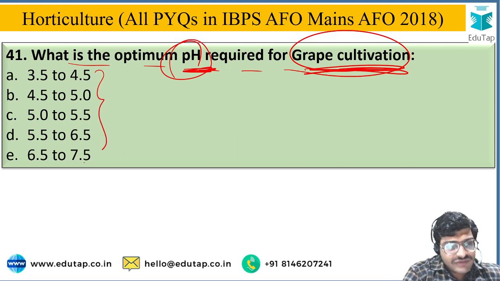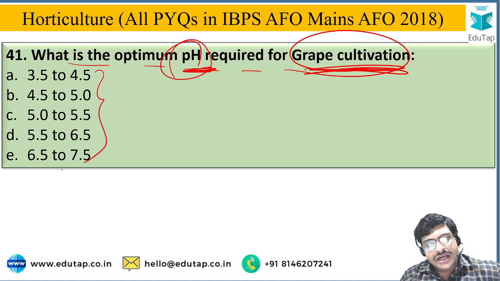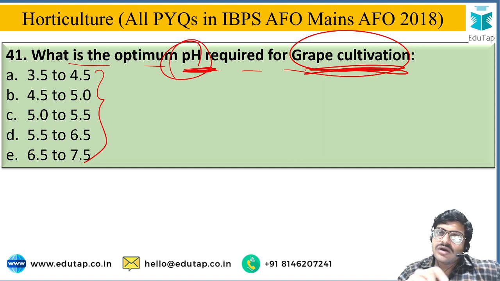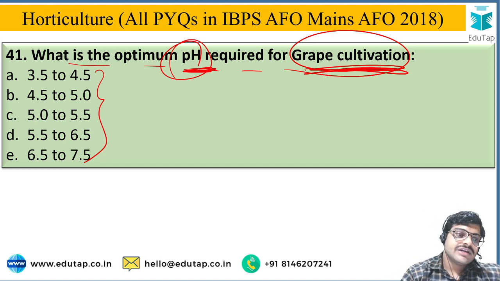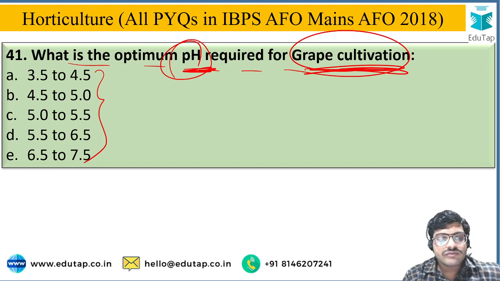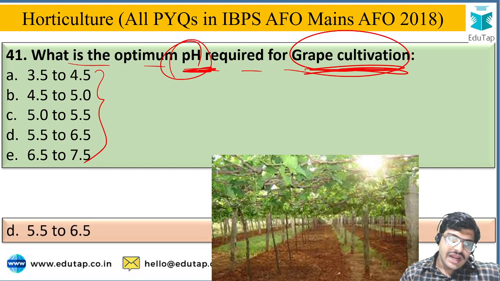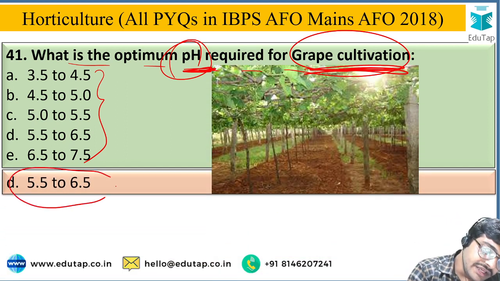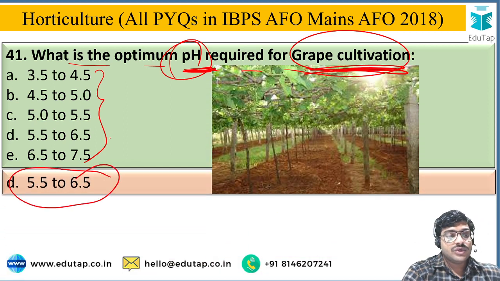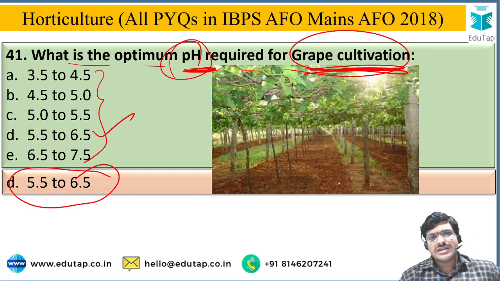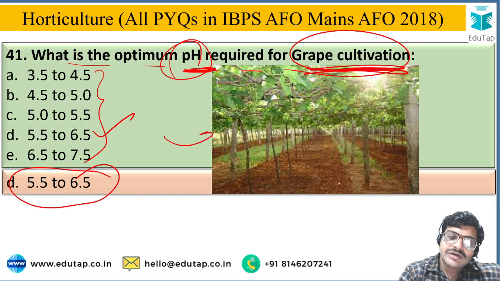The options are very near, so you have to identify the exact answer for the optimum pH of grape cultivation. The options are 3.5 to 4.5, 4.5 to 5, 5 to 5.5, 5.5 to 6.5, or 6.5 to 7.5. The correct answer is option D, that is 5.5 to 6.5, meaning slightly acidic soil is suitable for grape cultivation.